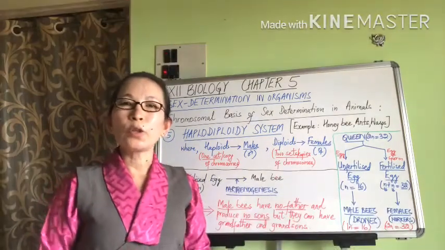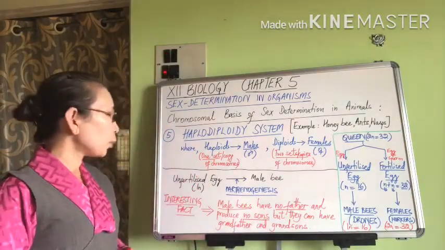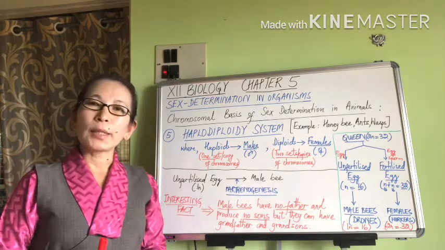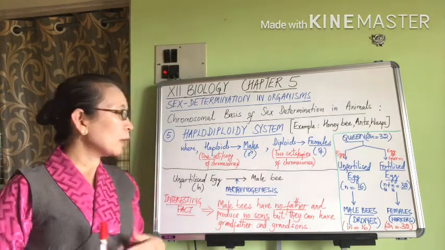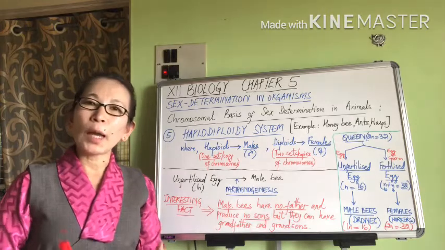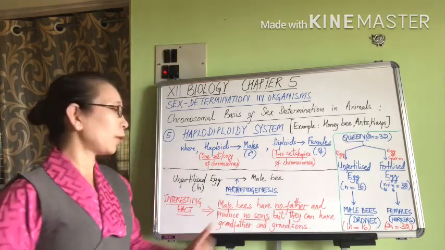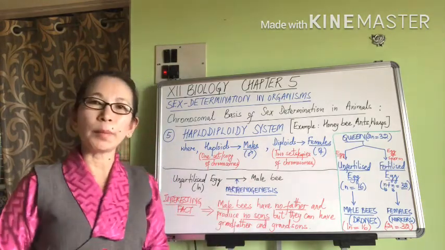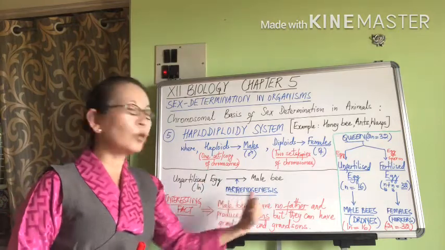Well, to add on to the information, the process by which an unfertilized egg spontaneously develops into an embryo or into an organism, in this case into a male honeybee, is referred to as parthenogenesis.